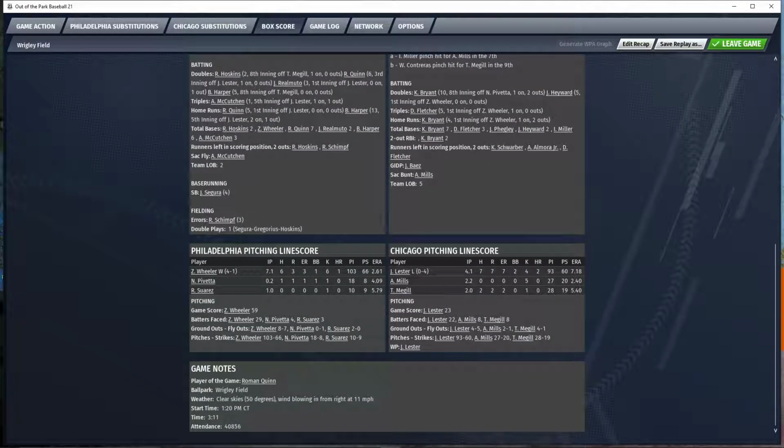John Lester is tagged with the loss. He manages to ratchet his ERA back up to 7.18 and drops his record to 0-4. Both those numbers are going in the wrong direction. Zach Wheeler logs win number 4. He threw 7 1/3 innings of 6-hit, 3-run baseball with 1 walk and 6 strikeouts.